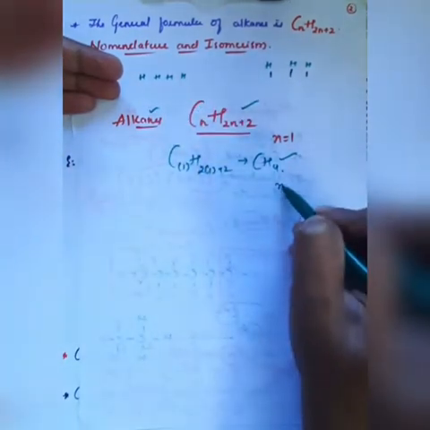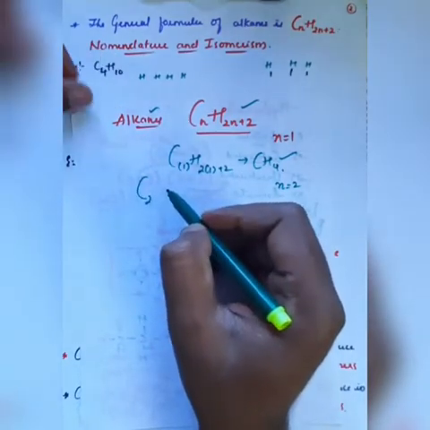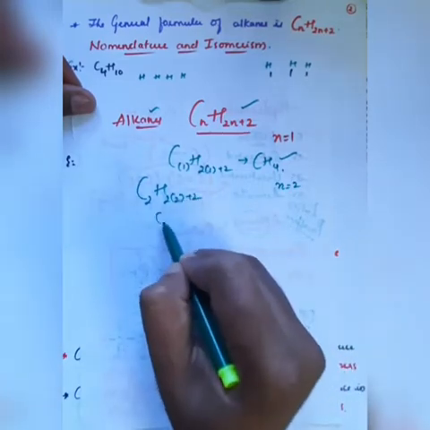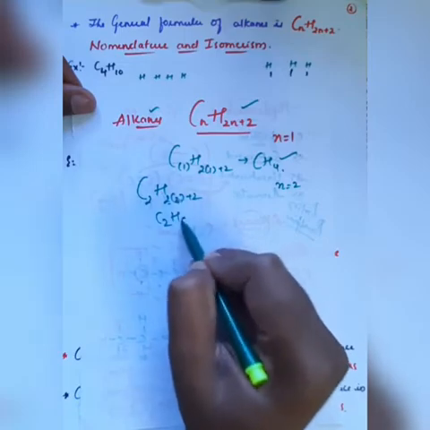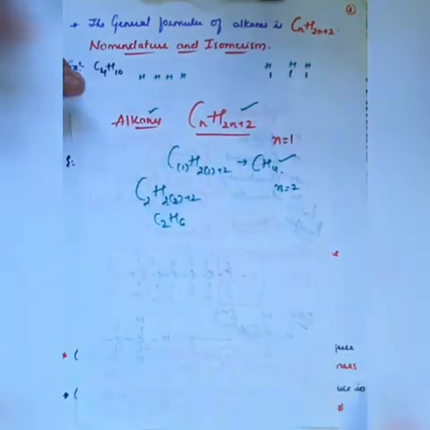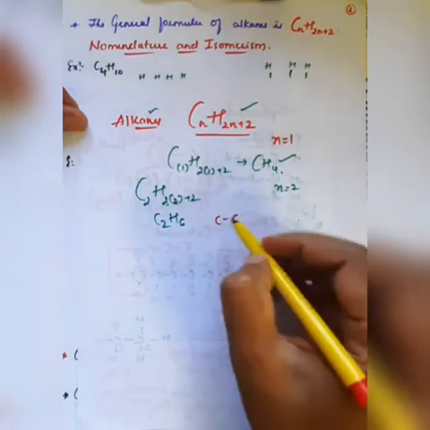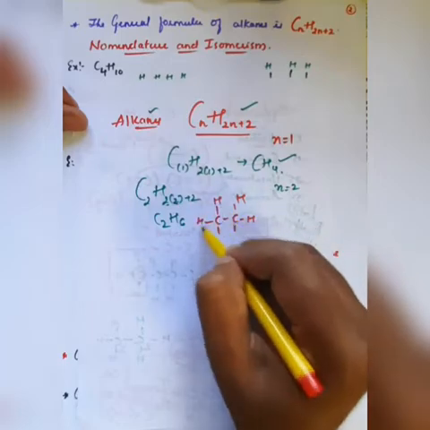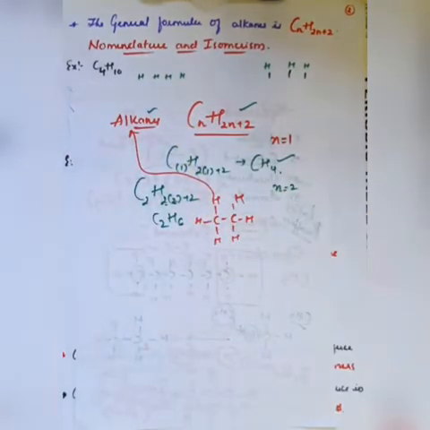So if we take n is equal to 2, what happens? That is C2 and H(2 into 2 plus 2). So that is equal to C2, and here 2 2s are 4, plus 2, 6, that is C2H6. So you can write the structure of C2H6. It is ethane, there is a carbon-carbon single bond, and there are 6 hydrogen atoms for this, right? So this also satisfies the formula, and therefore this also belongs to the alkanes.